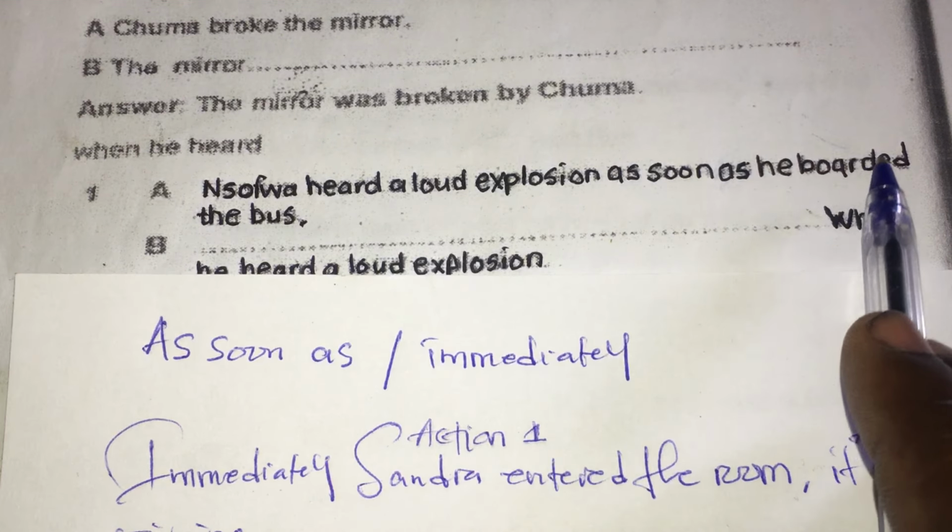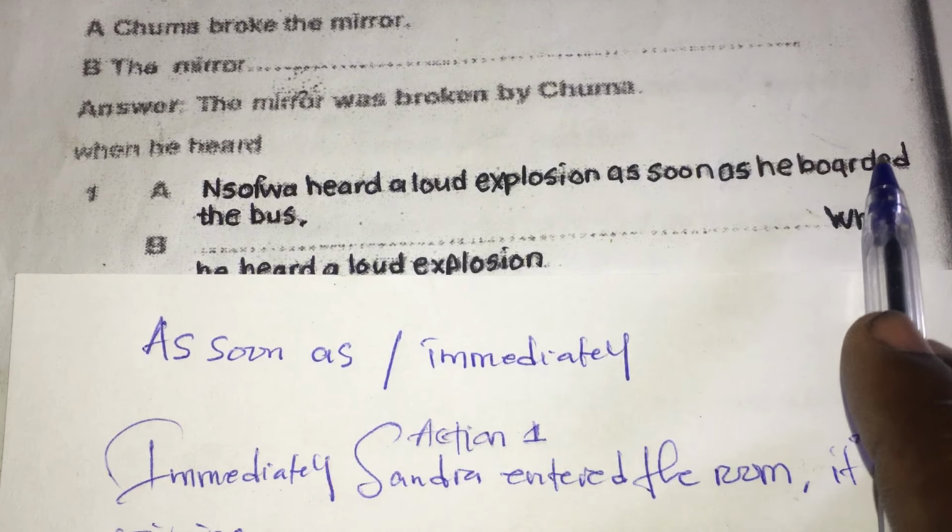After just mentioning the word as soon as, the rest of the sentence is action 1. Then the other sentence will be action 2. This is what it means, which means these two actions happened immediately without wasting time. Hope we have gotten it, guys.